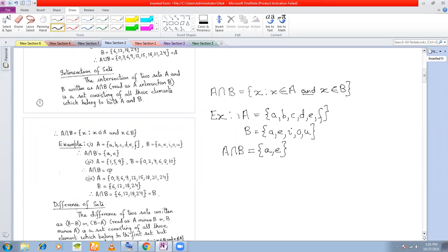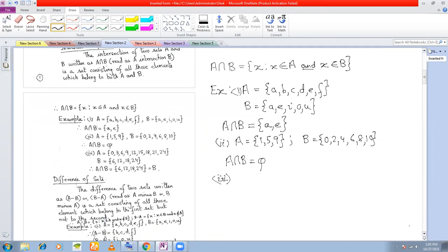Another example. Suppose A is equal to 1, 5, 9. And suppose I give you B is equal to 0, 2, 4, 6, 8, and 10. So what is A intersection B? What are the elements common between A and B? You see that no element is common between A and B. Therefore, A intersection B is a null set. Clear with this?